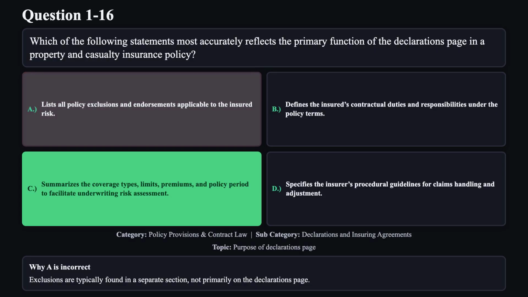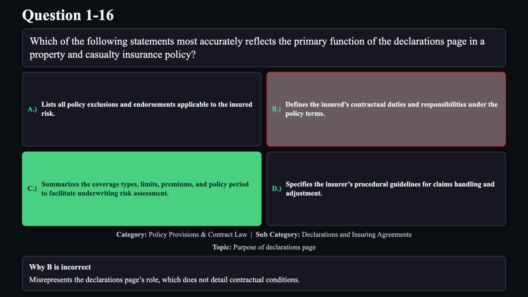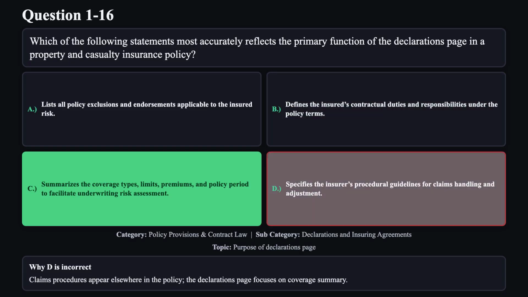Exclusions are typically found in a separate section, not primarily on the declarations page. Reason B is not correct. Misrepresents the declarations page's role, which does not detail contractual conditions. Reason D is not correct. Claims procedures appear elsewhere in the policy. The declarations page focuses on coverage summary.